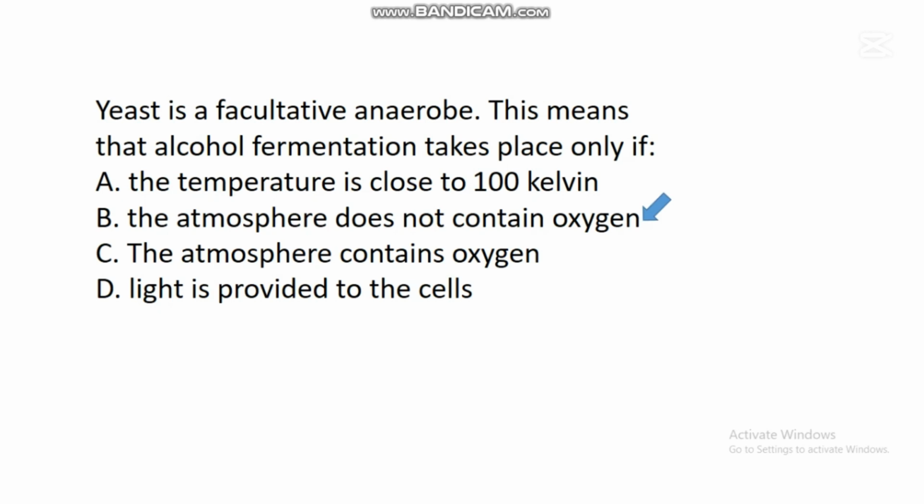So yeast is very important in brewery industries where they produce many drinks, because it respires anaerobically to generate important chemical compounds that are useful in production of alcoholic drinks.